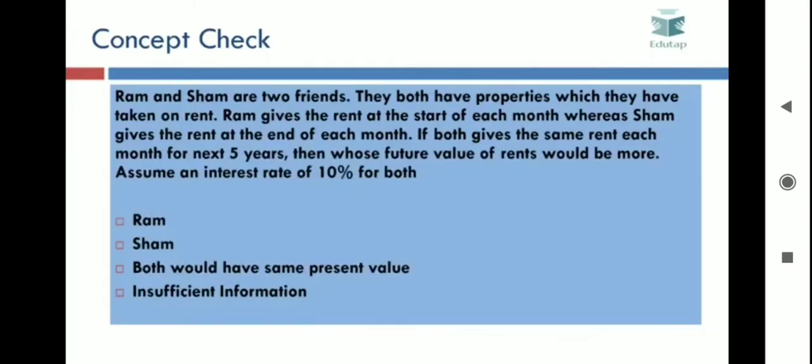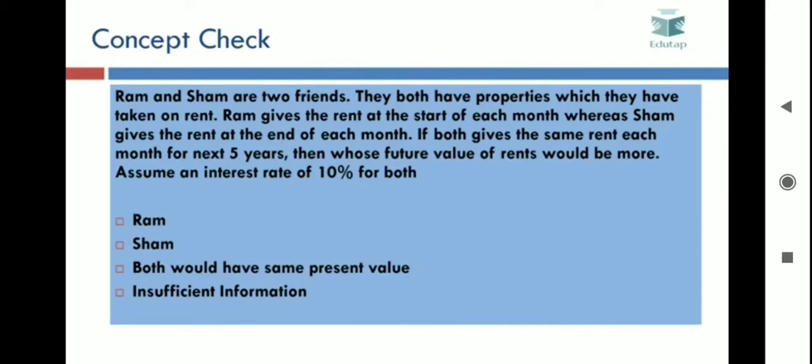Now let's do a concept check. Ram and Shyam are two friends. They have properties which they have taken on rent. Ram gives the rent at the start of each month, whereas Shyam gives the rent at the end of each month. If both give the same rent each month for the next 5 years, then whose future value of rents would be more? Assume the rate of interest to be 10% for both.